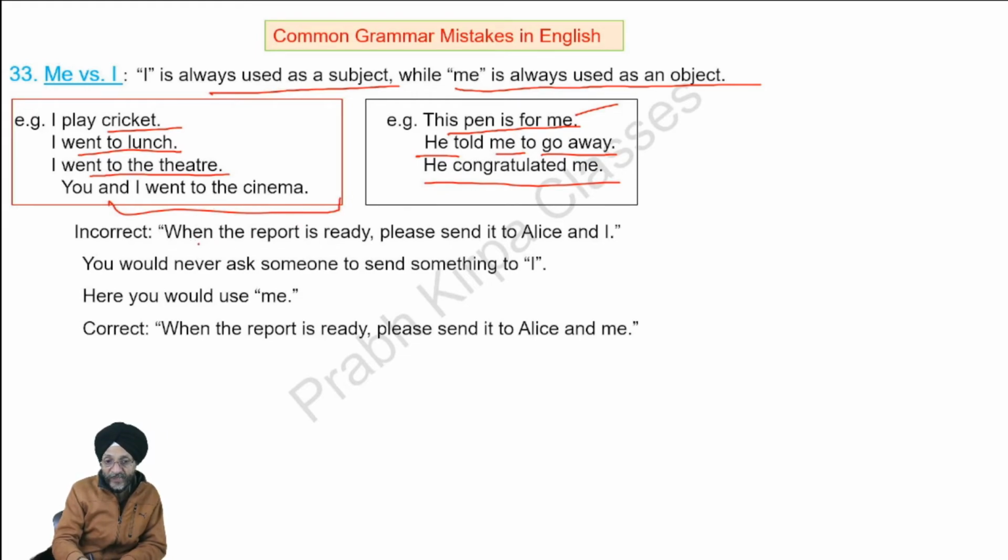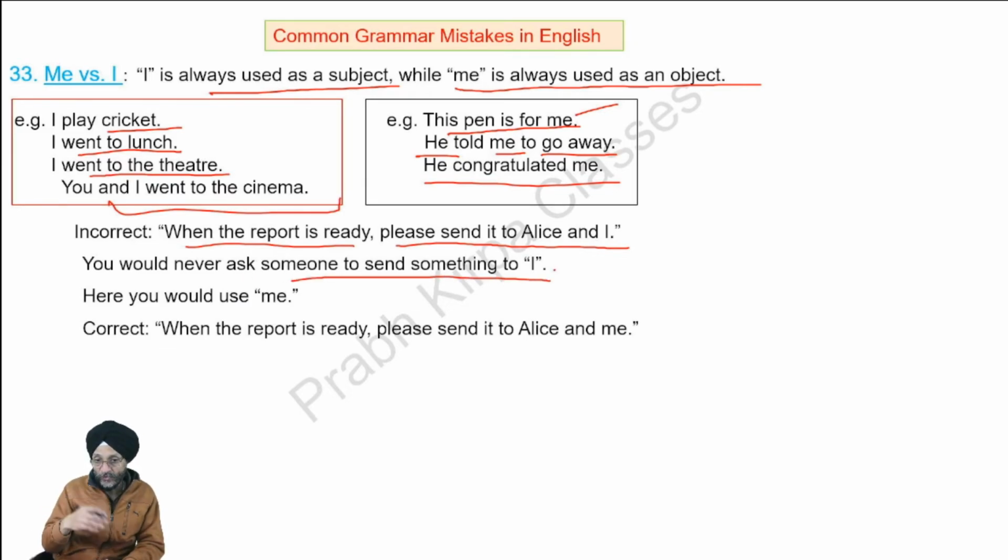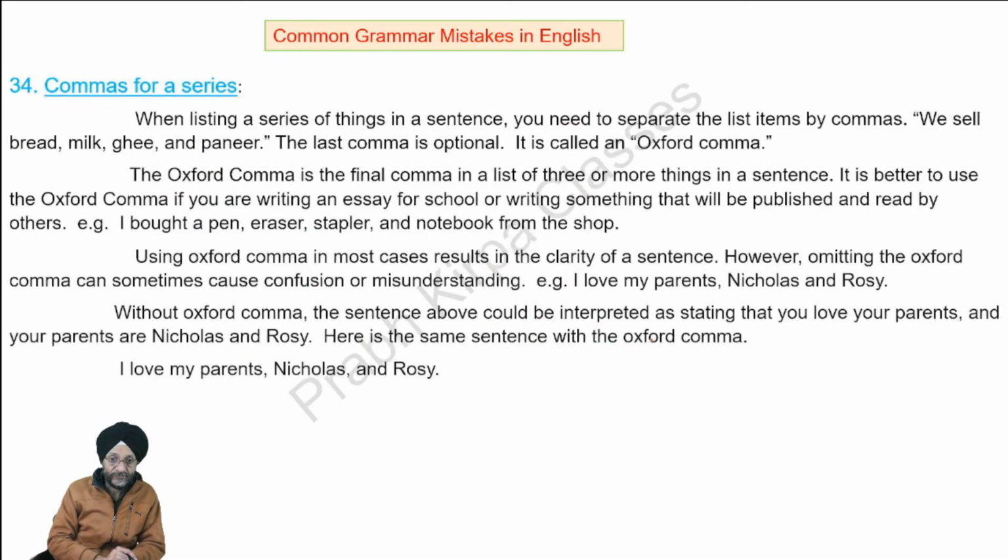If we say, when the report is ready, please send it to Alice and I, that is not correct. You will never ask someone to send the report to I. You should always say me. Correct is: when the report is ready, please send it to Alice and me.